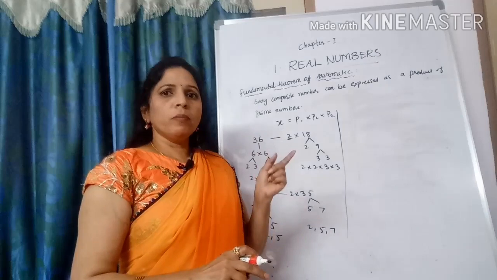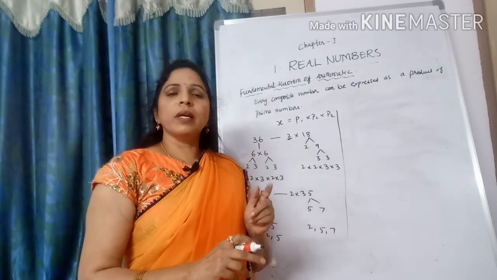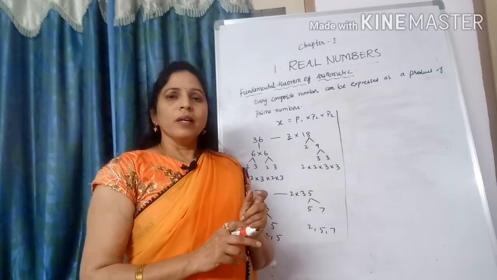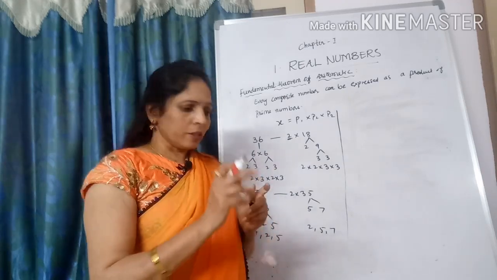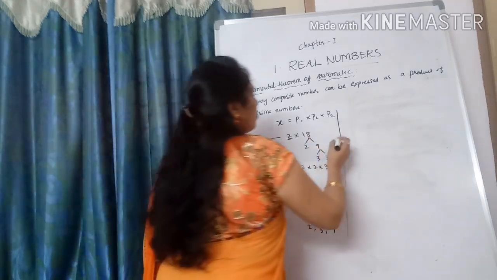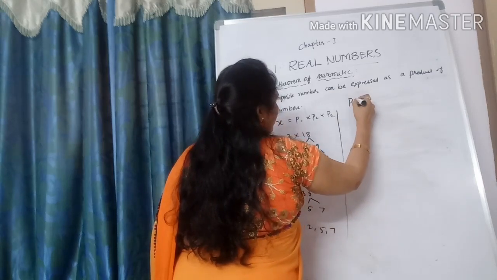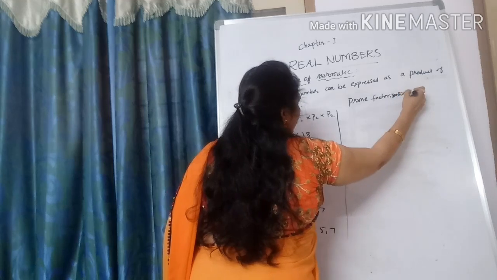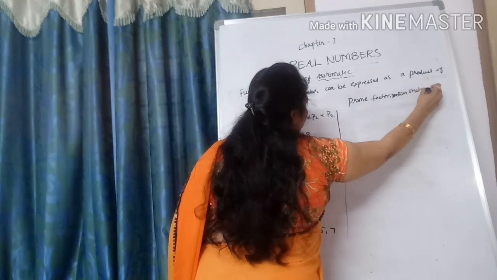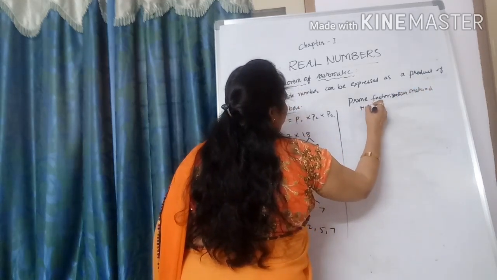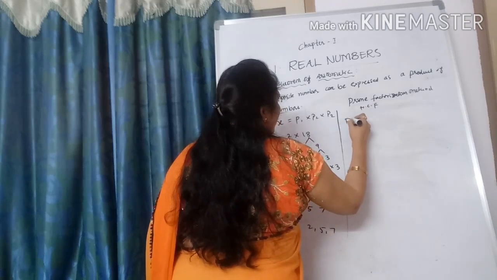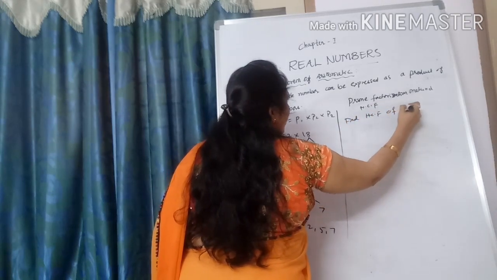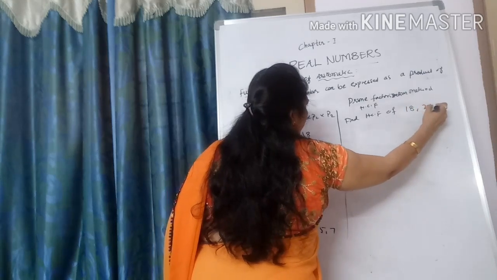Students, see, one more method is there to find out the HCF. That is the prime factorization method. You have known it in earlier classes. So see one more example of the prime factorization method to find out the HCF. Find the HCF of 18 comma 24.